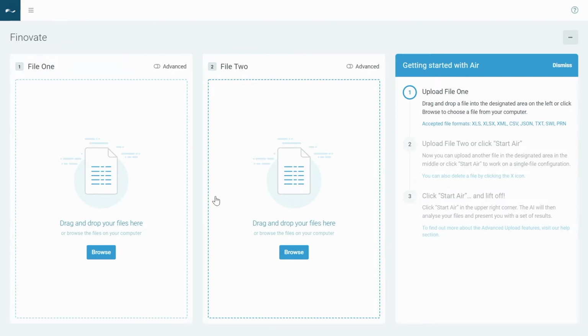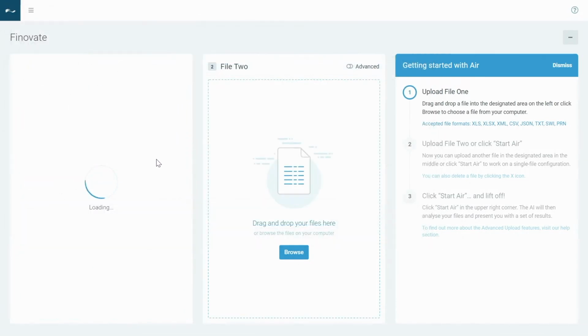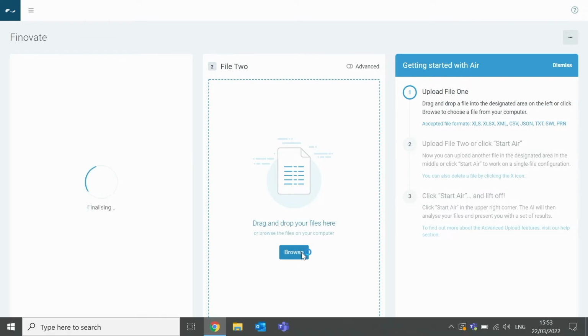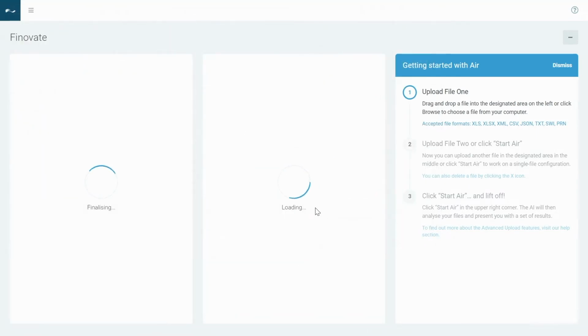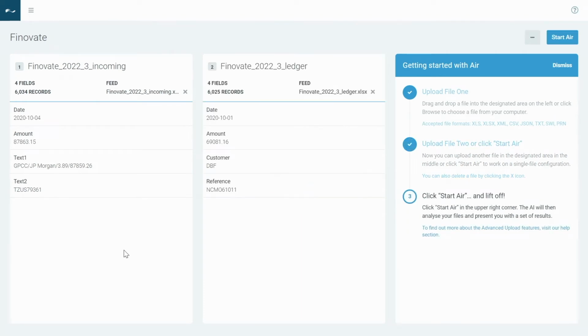That sort of thing. So I'm just going to show you how easy it is to drag and drop files here. So I've just loaded my incoming file and then my ledger. So what it's done, you can see, is it's processed that data, and it tells me the number of records that are in that file. It's also given me a representation of what's in that file.